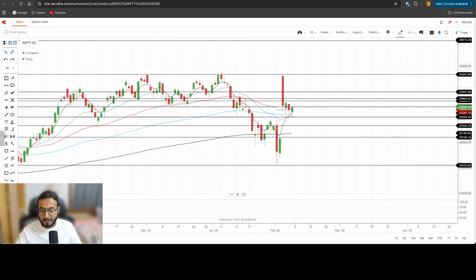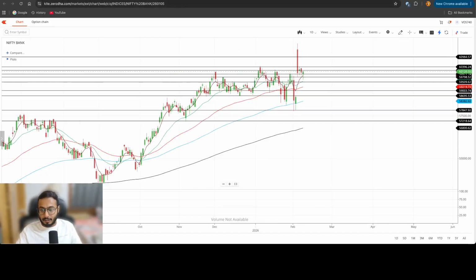On a weekly perspective, we have officially closed above our prior weekly high. From a daily perspective, we have still not closed above our prior daily high, but I'm confident enough that on Monday we may close above the prior daily high, and that will be a bullish trigger for the markets. Let's go to Bank Nifty.